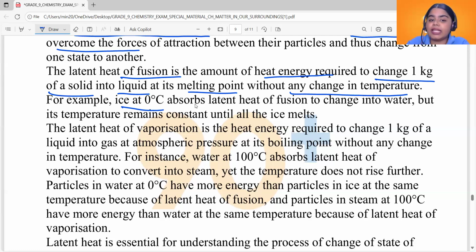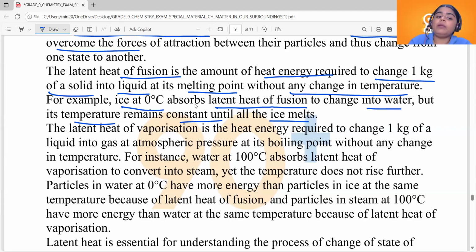So ice at 0 degrees Celsius absorbs latent heat of fusion to change to water, but its temperature remains constant until all the ice melts. All the ice melts, which means that heat energy is used up by the ice.